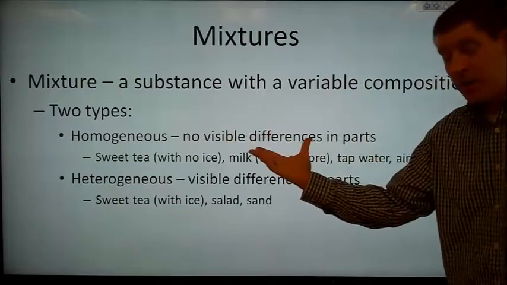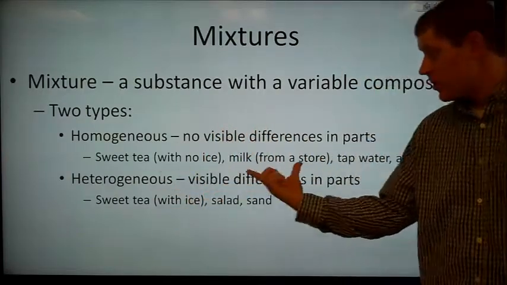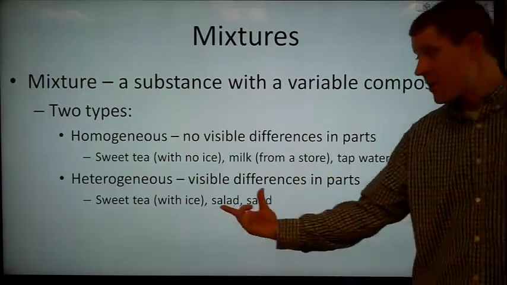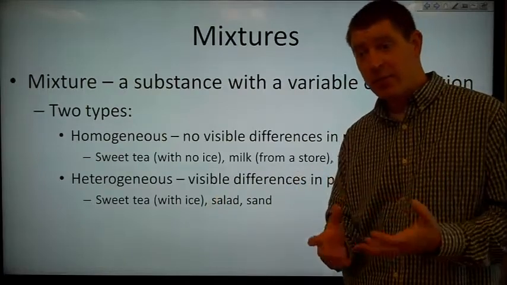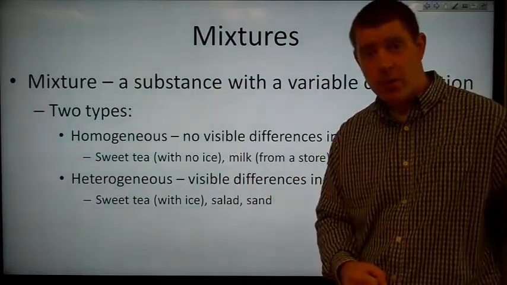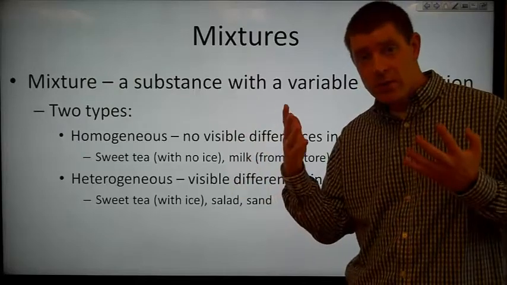So those are homogeneous mixtures. Now hetero means different, so heterogeneous means different types. This means that we can see visible differences between the parts of the mixture. So this is something like sweet tea with the ice. There we can see visibly a difference between the sweet tea part, the liquid part, and the ice, the frozen water part. And the composition of those two is significantly different.